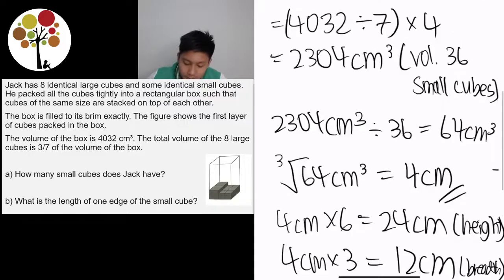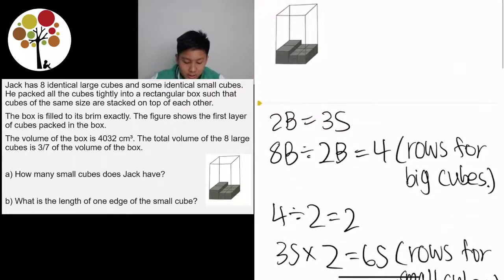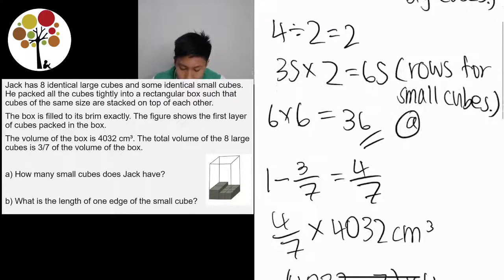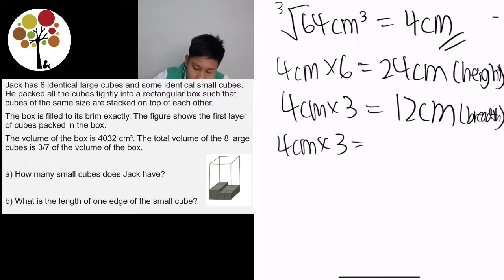So now we have to find the length. But in order to find the length, we need to know the length of one big box. So as you can see of the first statement, 2 big cubes is equal to 3 small cubes. Since we know that 1 small cube is equal to 4 cm, we know that 3 small cubes is equal to 4 cm times 3, which is equal to 12 cm. And 12 cm is also equal to 2 big cubes.